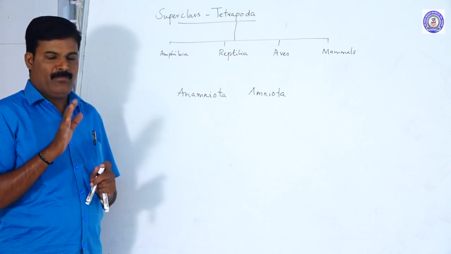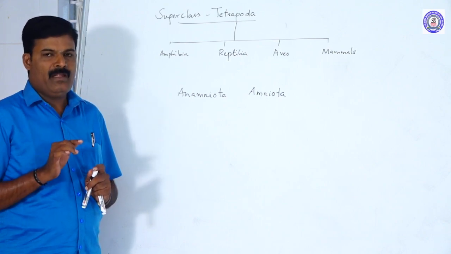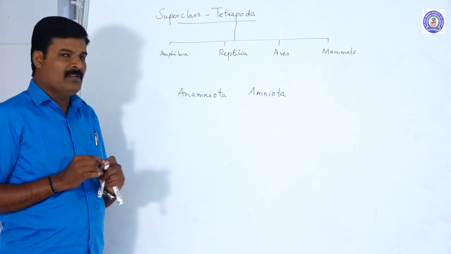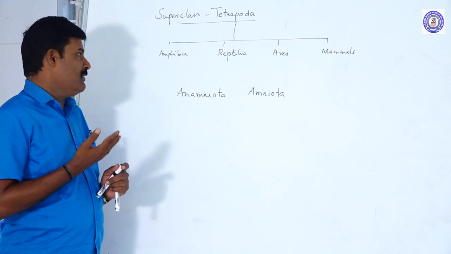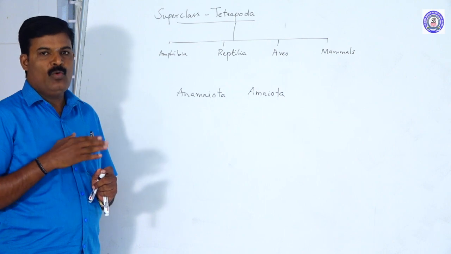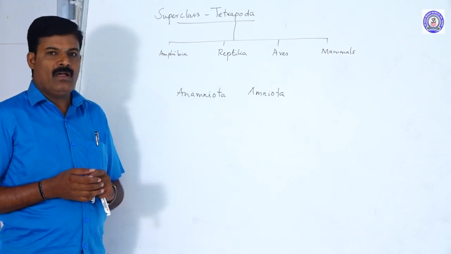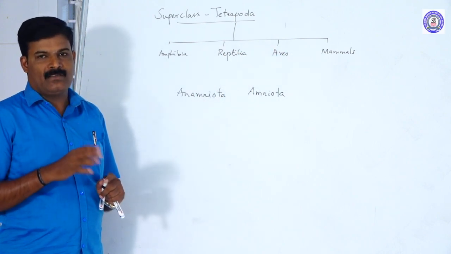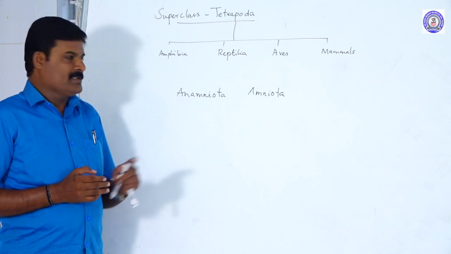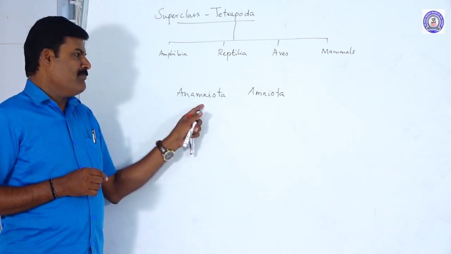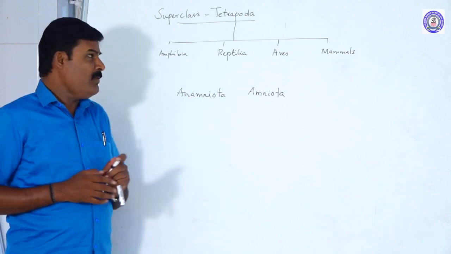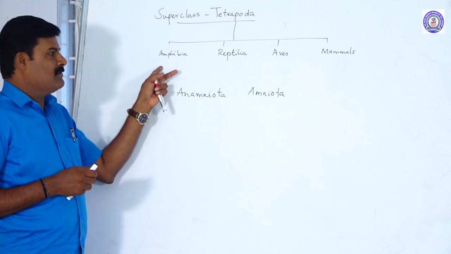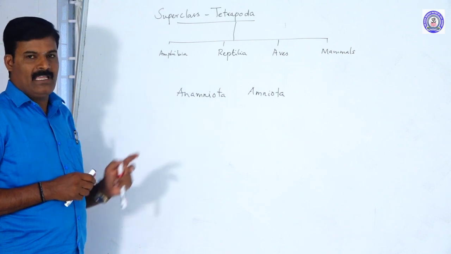The embryo is surrounded by four extra-embryonic membranes: amnion, chorion, allantois, and yolk sac. But in anamniotes there is no amnion membrane, for example amphibians and fishes have no amnion. What is called Amniota? Presence of amnion. For example, Aves and mammals have four extra-embryonic membranes. So these are based on the presence or absence. Now we will discuss the general characters of Amphibia, Reptilia, Aves and Mammalia with their examples.